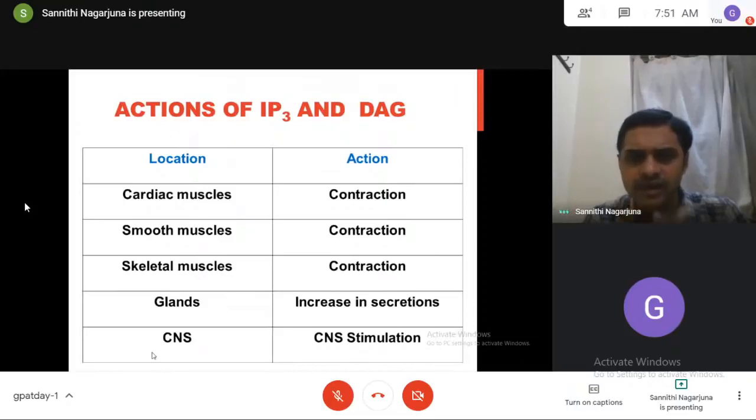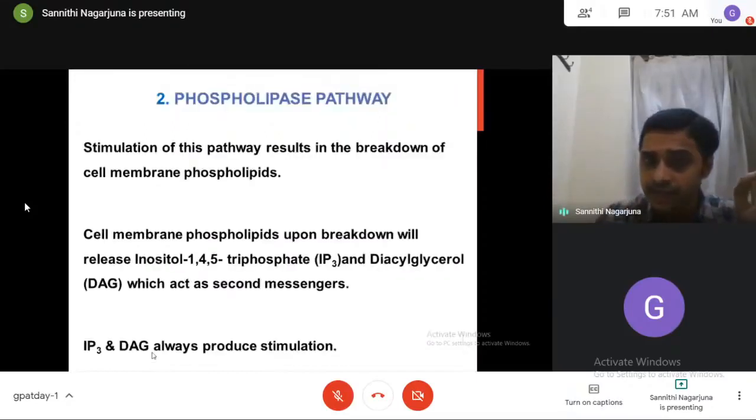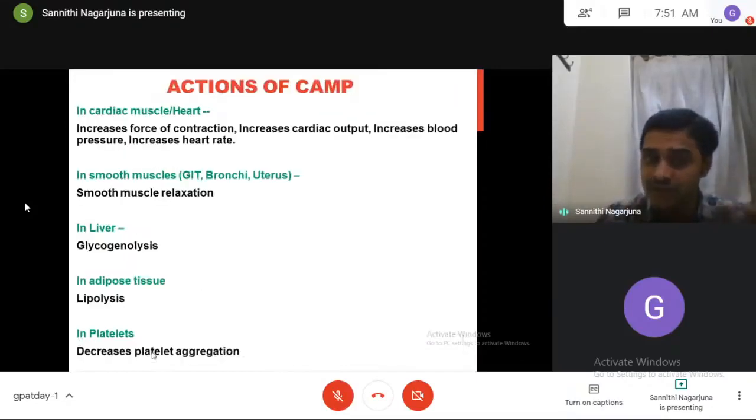Stimulation means what? In the cardiac muscles, contraction. In the smooth muscles, also contraction. In the skeletal muscles, also contraction. Means in all muscles, stimulation means contraction. Next, in the glands, increase in secretions. In the CNS, stimulation. So try to understand, there is a little bit of difference between cyclic AMP and IP3 DAG. Cyclic AMP in the heart causes contraction, in the smooth muscles causes relaxation.